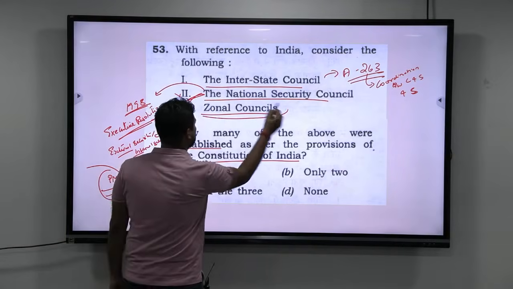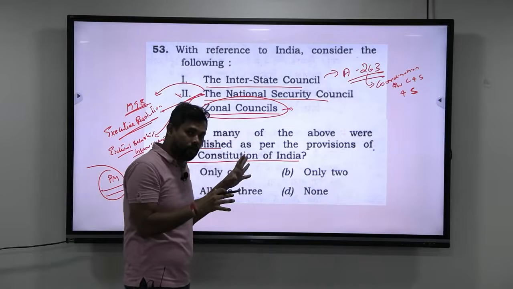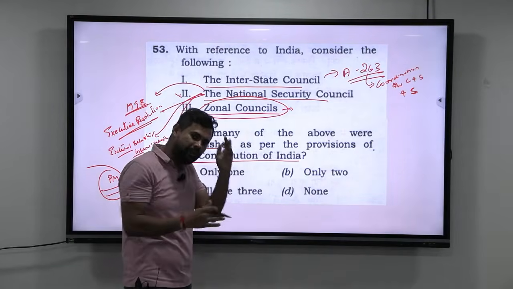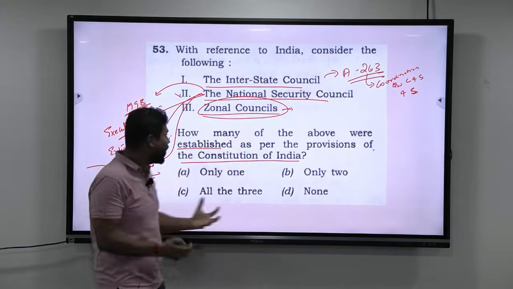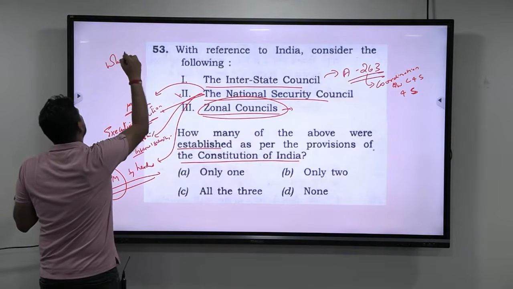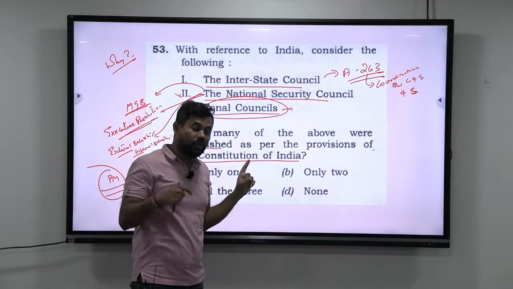The last is zonal councils. Now look at this. Why were zonal councils formed? Whenever you read about a body, you should always understand why it was formed. You will never forget it. Why am I telling you these reasons? Because I am trying to tell you the cause, the why. If you understand the why, you will not forget. If you just memorize the names and the articles, you will forget. So that is one of the learnings that you have to take.